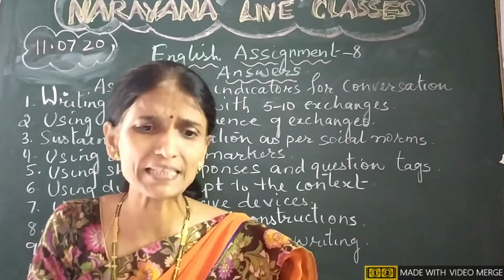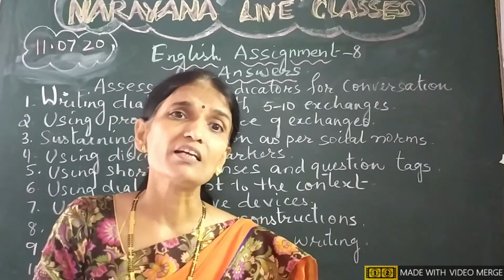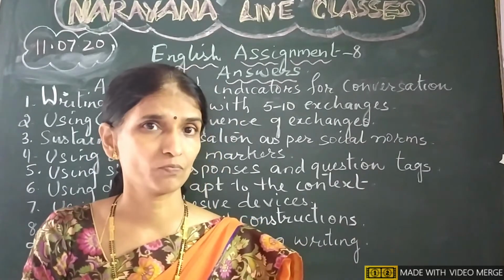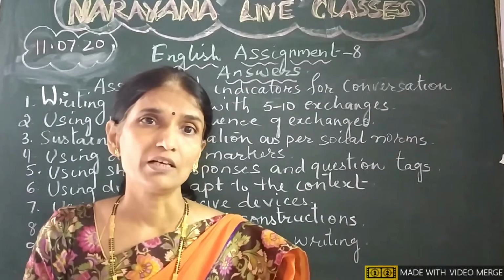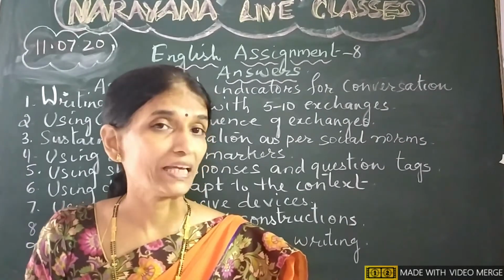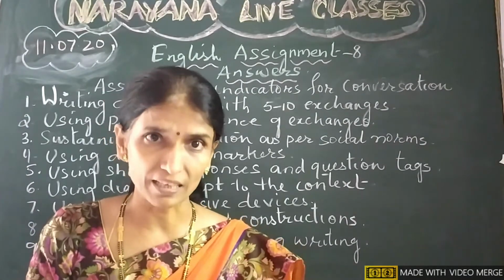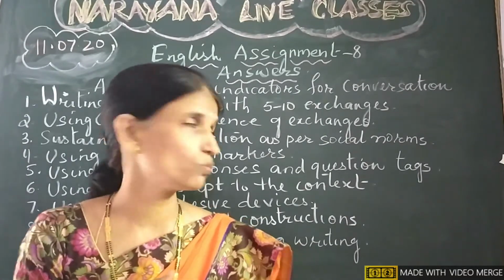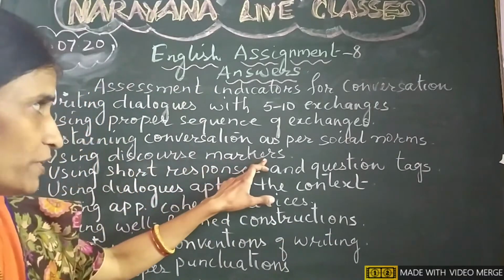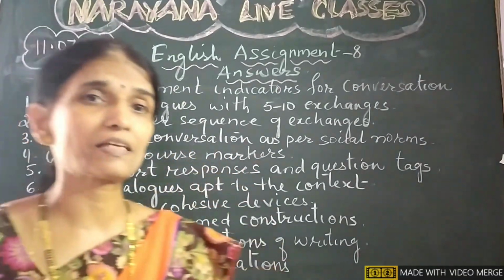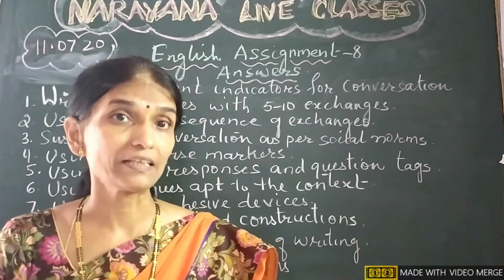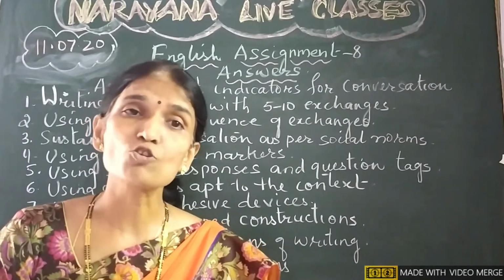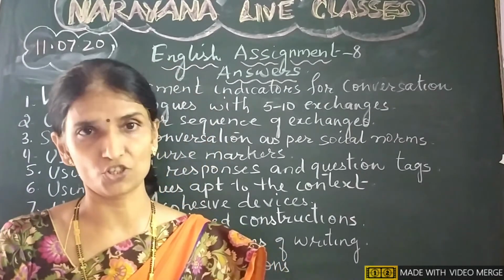The fourth assessment indicator is using discourse markers, like the usage of words like well, because we do that, right? When we converse, we make use of these. So discourse markers are to be used. Discourse markers like well, precisely, exactly, are to be used in our conversation.